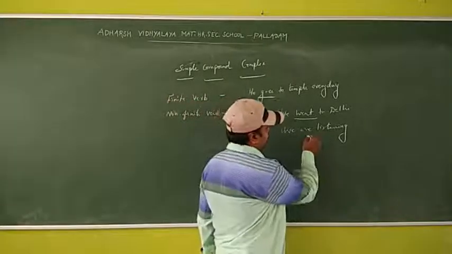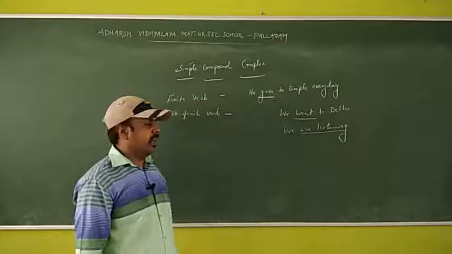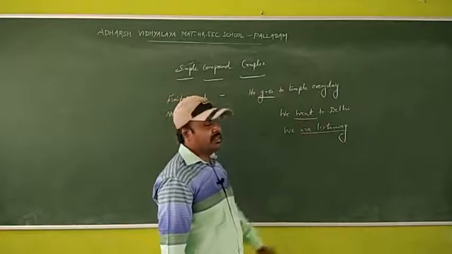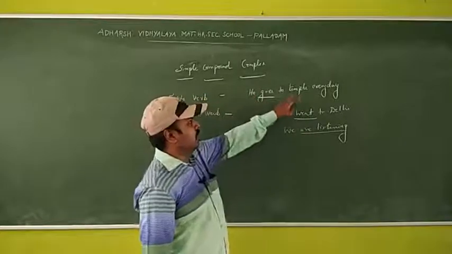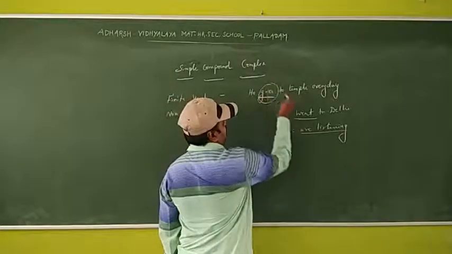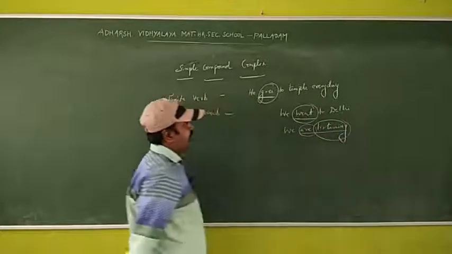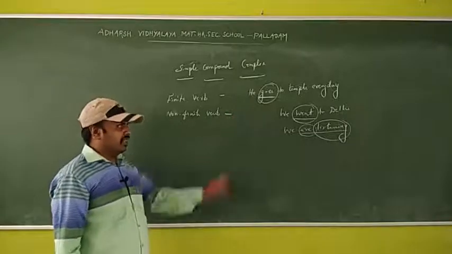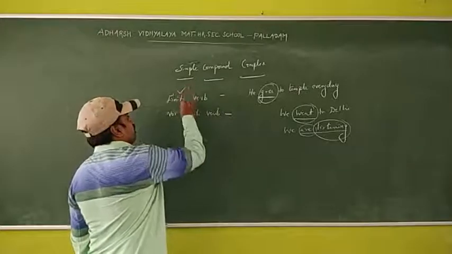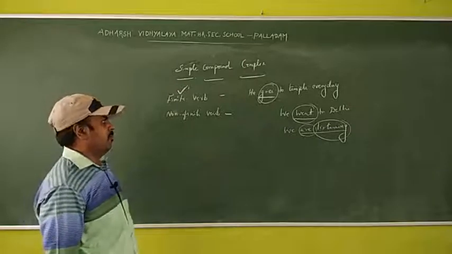Because of are listening. So we went to Delhi, it is past tense. He goes to temple, it is simple present tense. Because of goes, went, are listening, we identify that it is present tense, past tense, present continuous. So finite verb means the sentence which shows the correct tense and correct time.